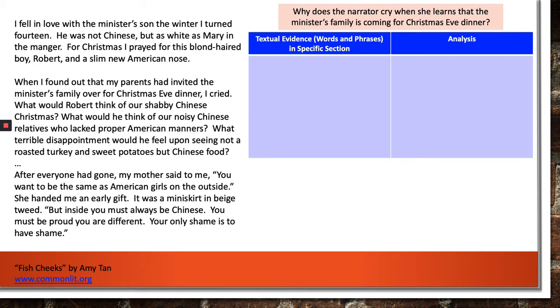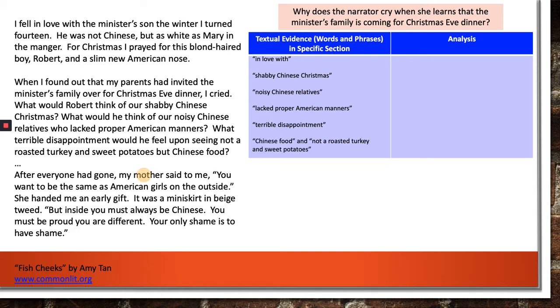So let's look at some pieces of textual evidence. We know that she is in love with the minister's son. We know that she feels her Chinese Christmas is shabby. We know that she thinks maybe her Chinese relatives are noisy, that they lack proper manners, and she thinks that the family is going to feel terrible disappointment when they see Chinese food and not what she feels they might eat, which would be a roasted turkey and sweet potatoes.